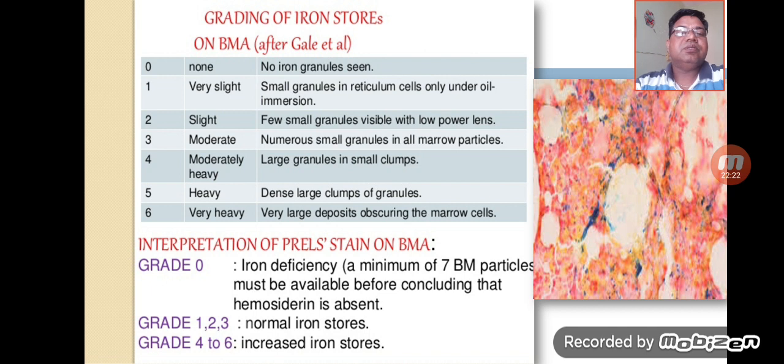Now the interpretation of this grade on the Perls stain: if there is a grade 0, it is basically consistent with iron deficiency anemia, and for this we need a minimum of 7 bone marrow particles to be available before concluding that hemosiderin is absent. Grades 1, 2 and 3 indicate normal iron stores, and grades 4 to 6 indicate increased iron stores. This is how we will interpret the scoring as well as the grading on the Perls stain.